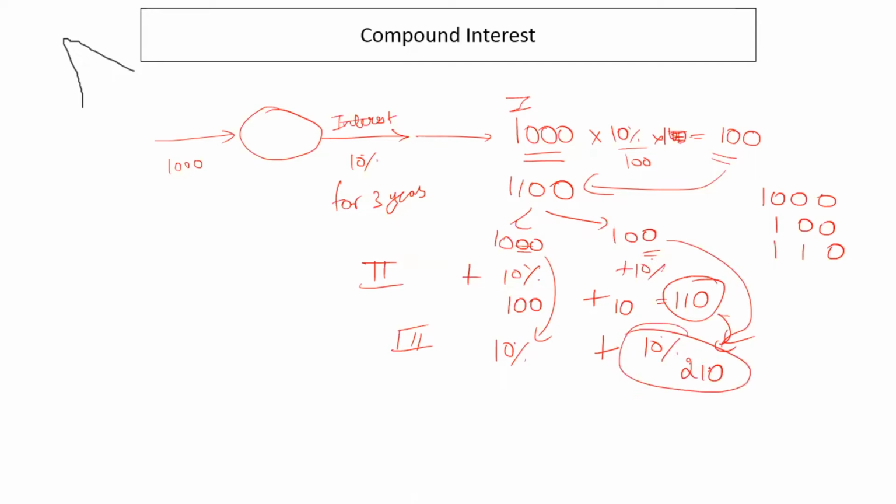The bank will give you 10% on this 210 rupees also, right? So they'll give you 100 rupees on this plus 21 on this, which is 121. The bank will give you 121 rupees again, right? So every year your total accumulated interest for that year will be increasing because the interest here is compounding on the interest received in the first, second or third year also, right?